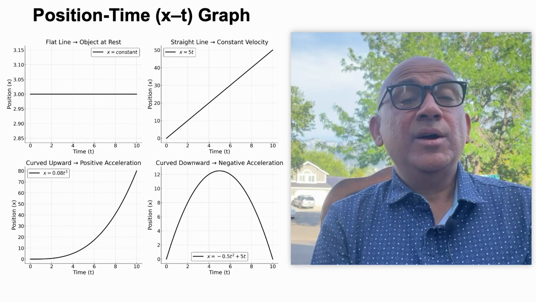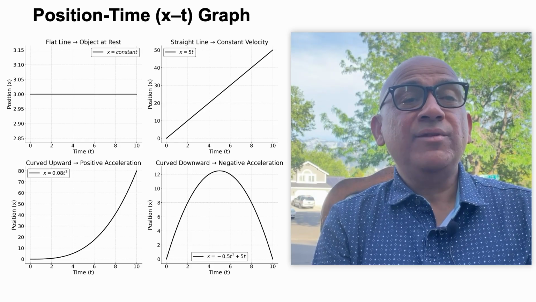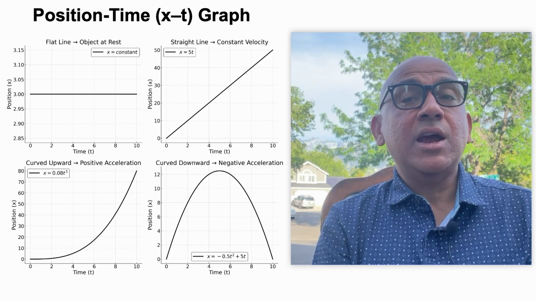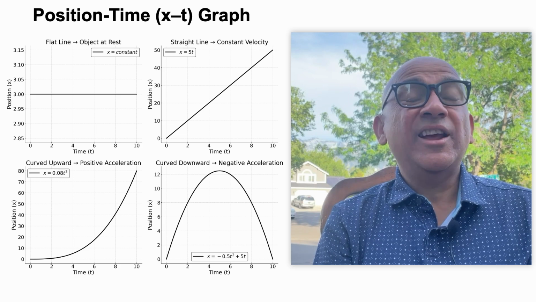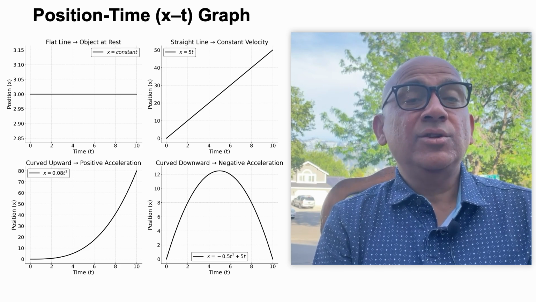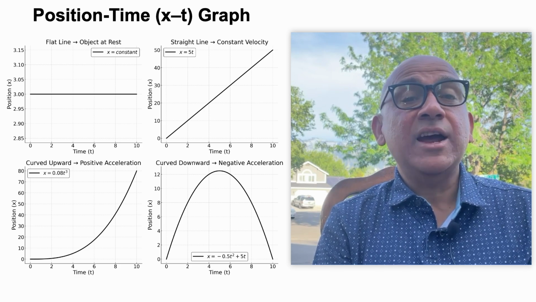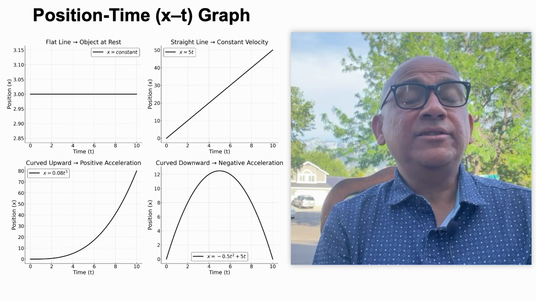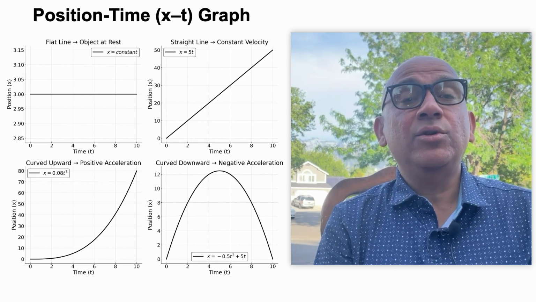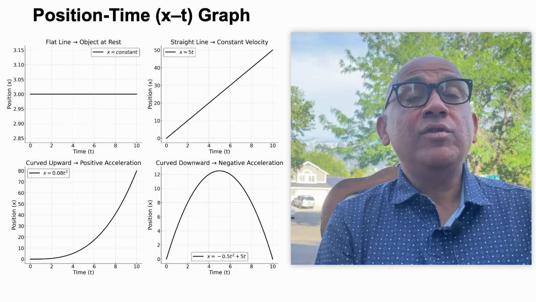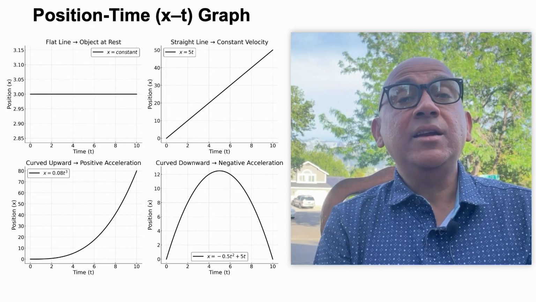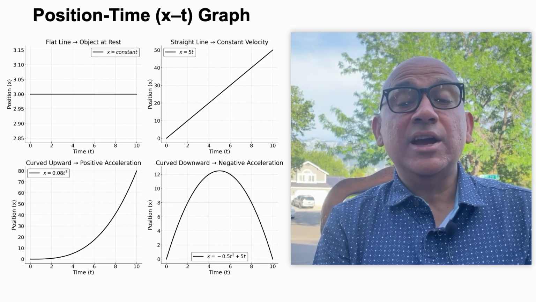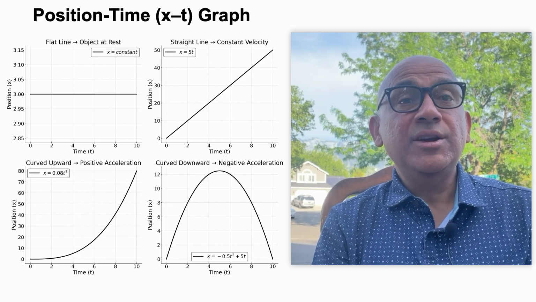Then on the bottom left, we have a graph where there is an upward curve. So, position versus time is showing an upward curve. It is an example of positive acceleration. So, as the object is moving with time, it is accelerating, its velocity is increasing. And then the last example on the right hand side, on the lower side, is the downward curve. So, it represents a negative acceleration. And in our day to day life, we all the time observe these kinds of patterns in motion.